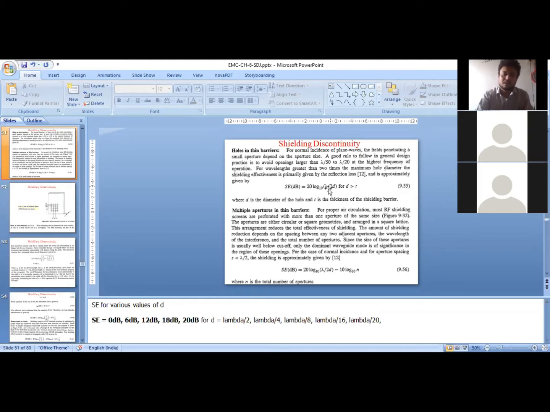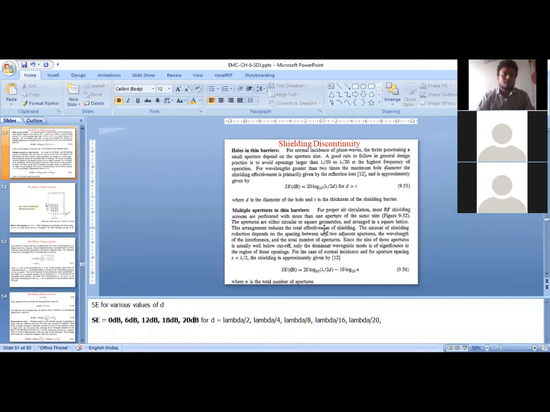When d is lambda by 8, it will be 20 log of 4, and so on. So we'll get different values of shielding effectiveness: 0 dB, 6 dB, 12 dB, 18 dB and 20 dB for different values of diameters of the holes, when the diameter of the hole is lambda by 2, lambda by 4, lambda by 8, lambda by 16 and lambda by 20. These are the shielding effectiveness offered by this single hole.